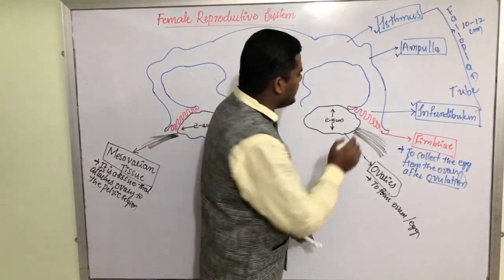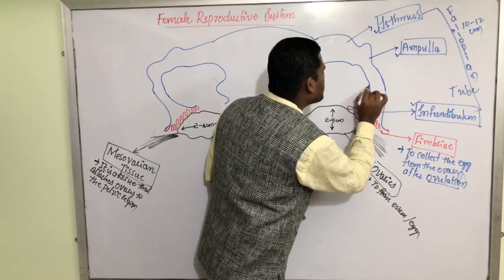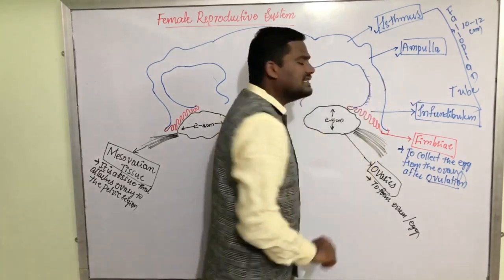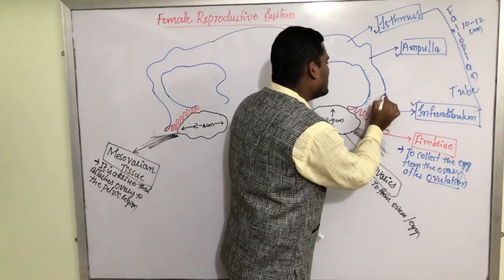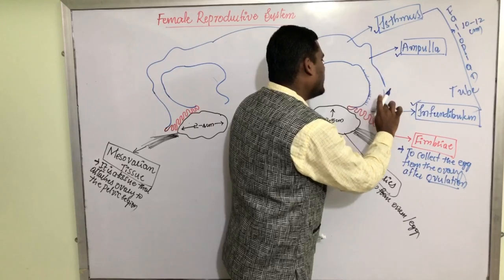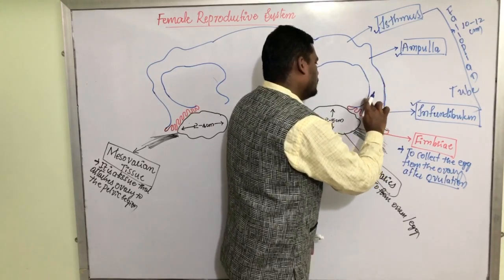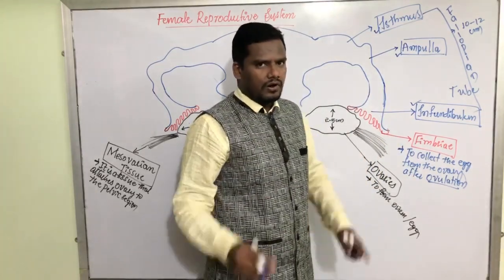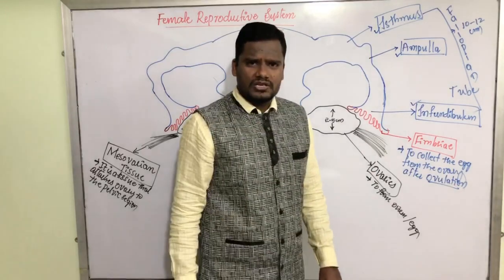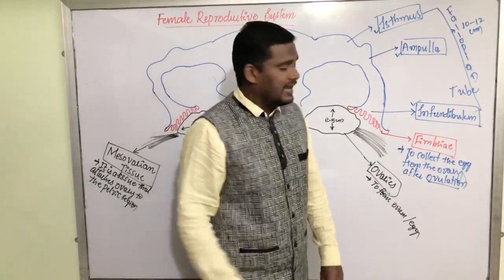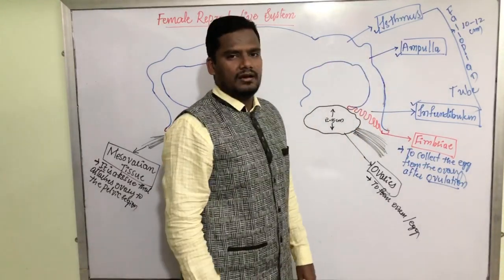This fallopian tube consists of some small hair-like structures. They are nothing but cilia. These cilia are present on either side of the fallopian tube. We were not supposed to draw these hair-like structures, but I am telling you for your competitive exams. There are small cilia inside. With the help of ciliary movement, the egg is transported here.